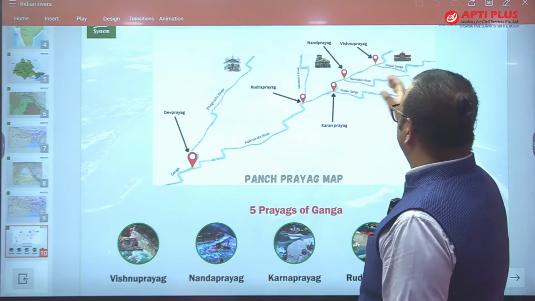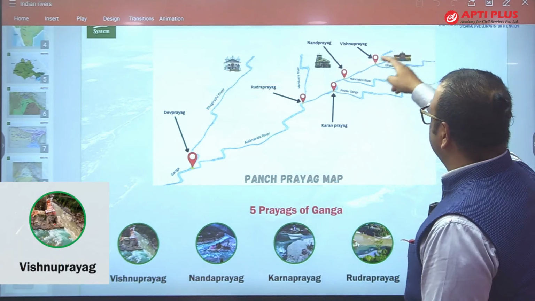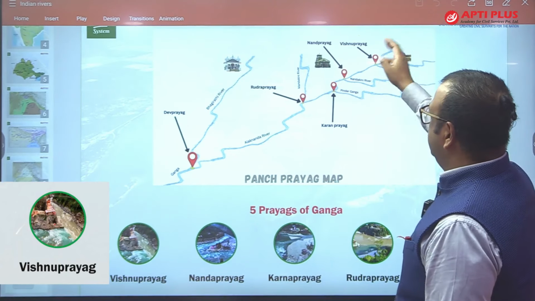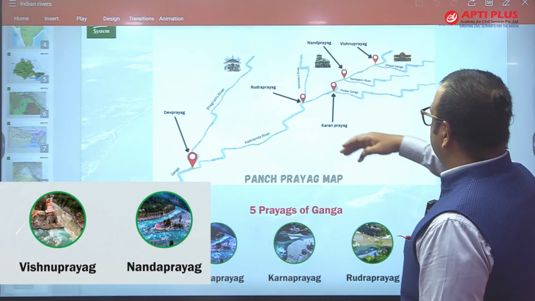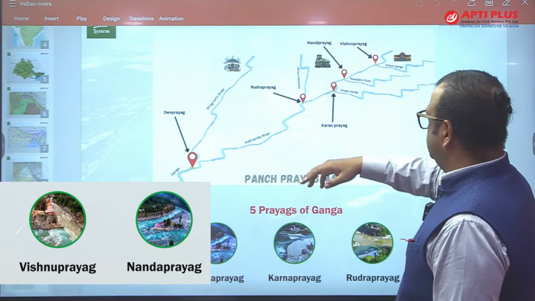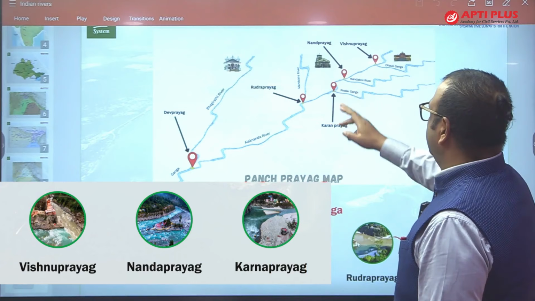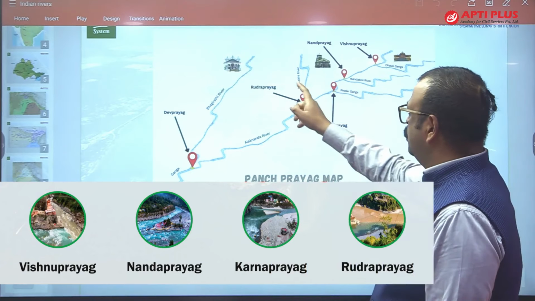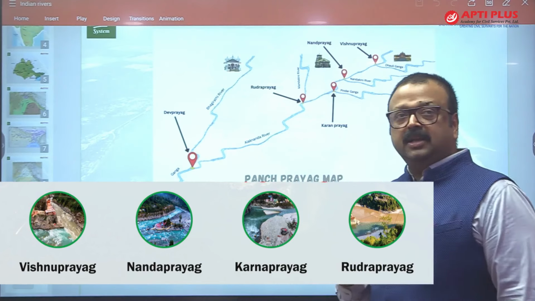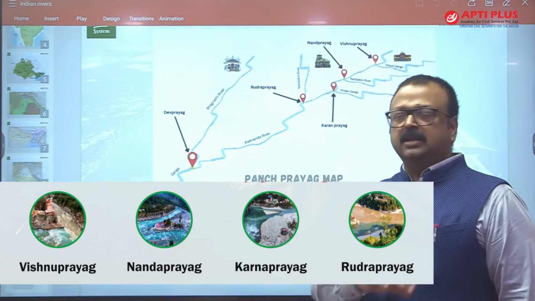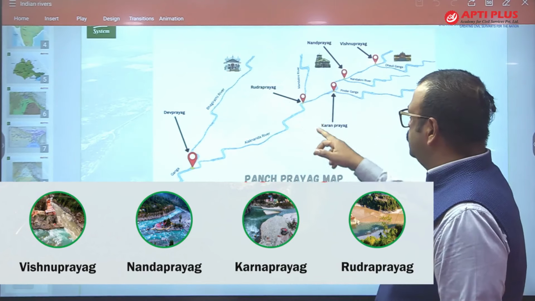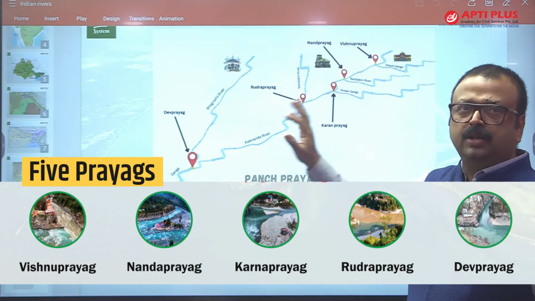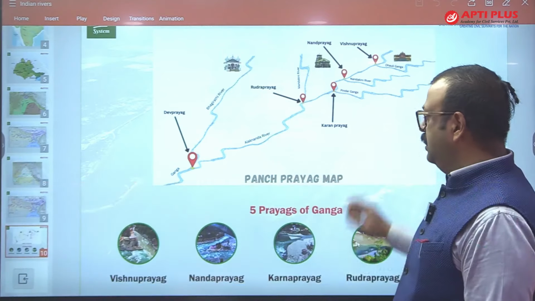Before that you will find so many other Prayag, like there is Vishnu Prayag where Alaknanda and Dhauli Ganga meet. Then there is Nand Prayag where Alaknanda and Nandakini meet. Then there is Karna Prayag where Alaknanda and Pindar Ganga meet. And there is Rudra Prayag where Mandakini. Do remember Nandakini and Mandakini. Here Mandakini meets with Alaknanda. So these are Pancha Prayag in Uttarakhand. Then there is Prayagraj.